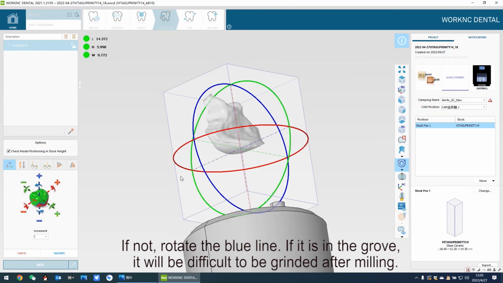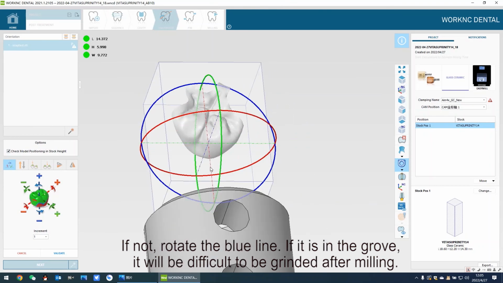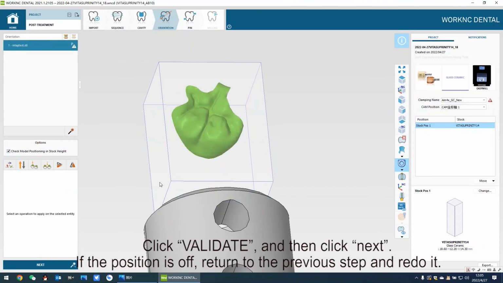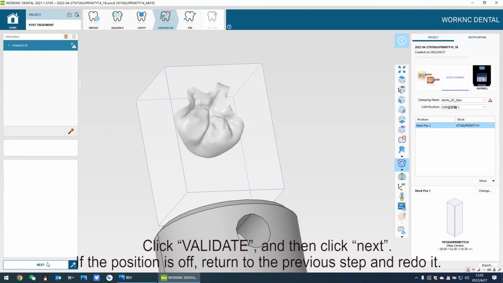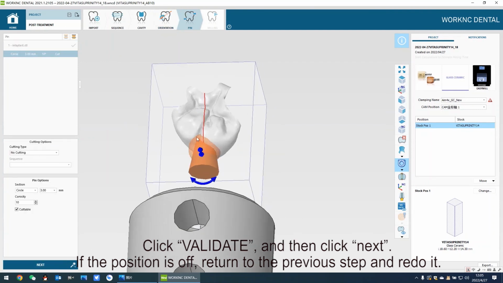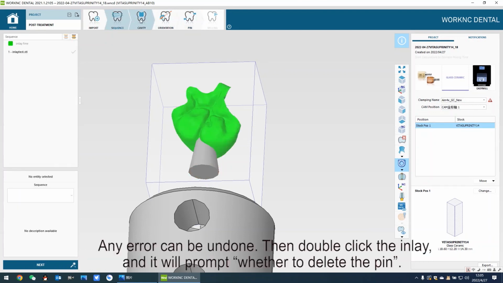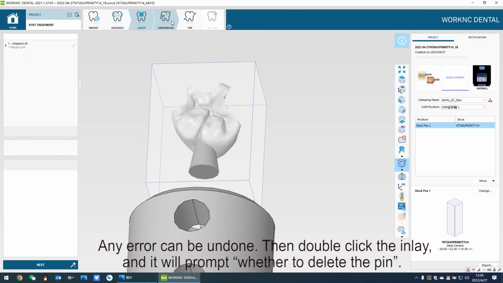If it is in the groove, it will be difficult to grind after milling. Click Validate, and then click Next. If the position is off, return to the previous step and redo it. Any error can be undone.